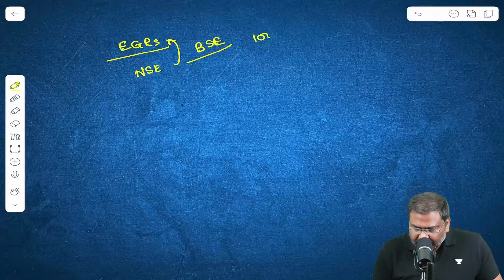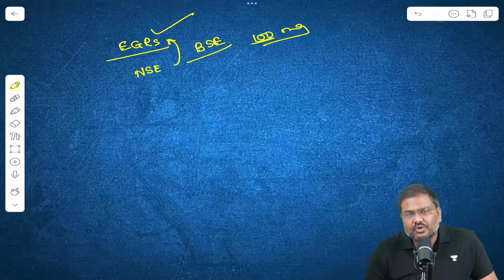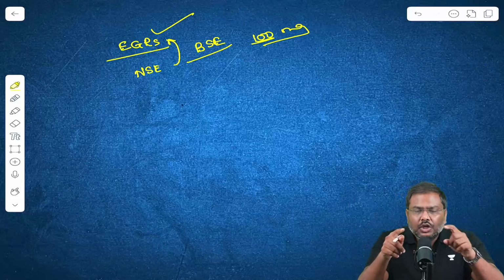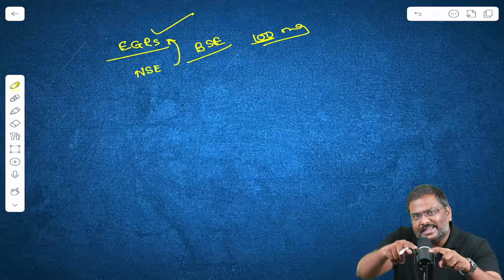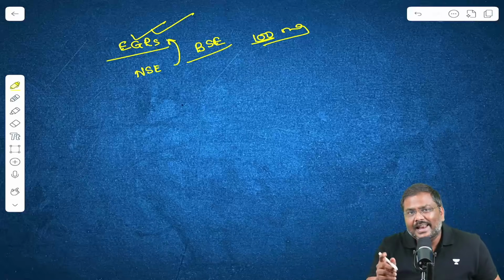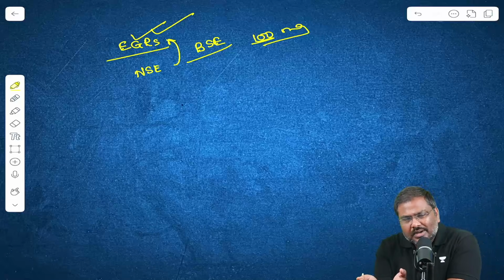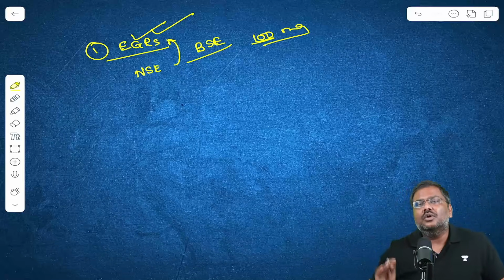The minimum unit that they are allowed to issue is 100 mg of electronic gold receipts, and it will keep on going up to 1 kilogram. Instead of purchasing physical gold and storing it with yourself, you can invest and purchase electronic gold receipts. And if you want to redeem it, you can go to the respective vault and get the gold. So this is one investment opportunity apart from physical gold.